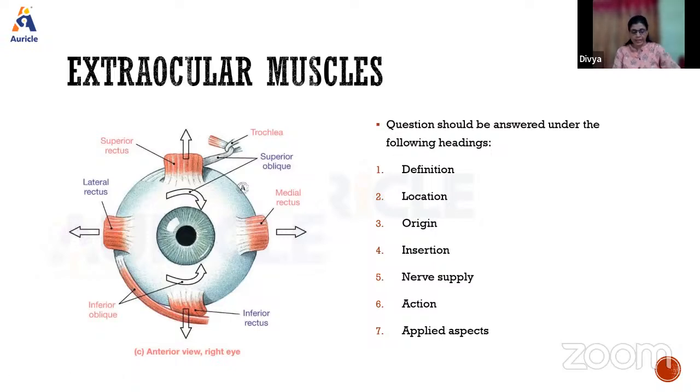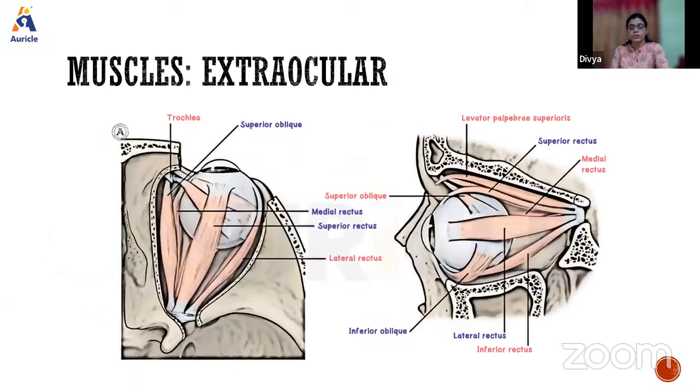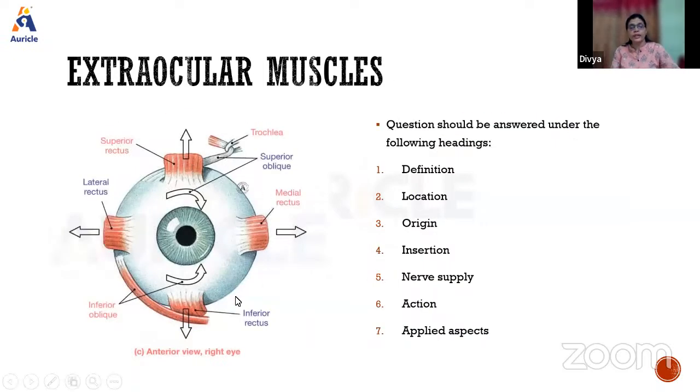So definition: when we say extraocular muscles, as the name says, it is coming from outside. These muscles are the voluntary muscles of the orbit, of the eyeball. So there are 6 muscles here. There are 4 recti and 2 oblique muscles, the inferior oblique and the superior oblique.